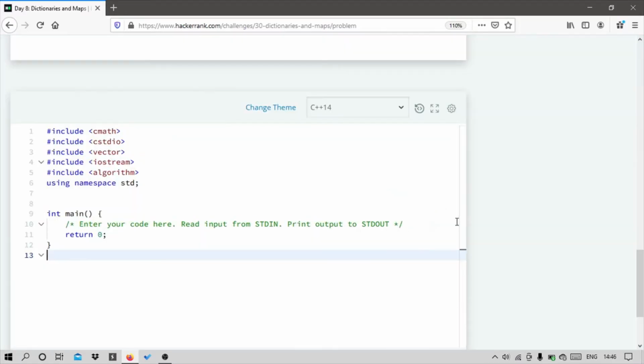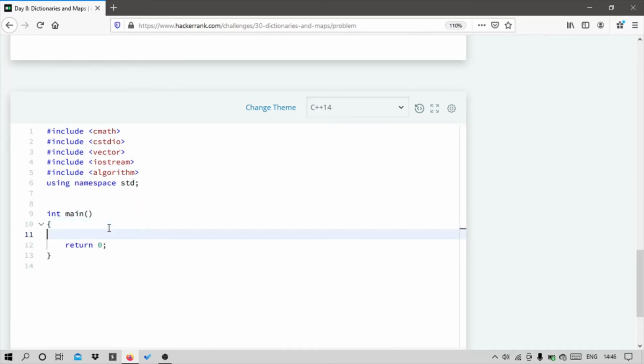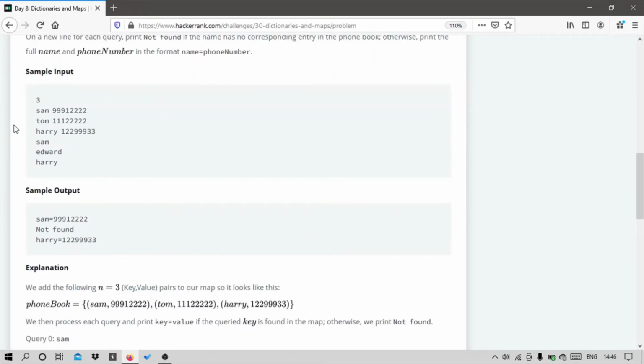So I will erase this code. So I'll be declaring an integer as test cases, and I will be taking it as an input from the user. Okay, and to store the data, as the data is given in string and integer format, we will be using a map to store it.